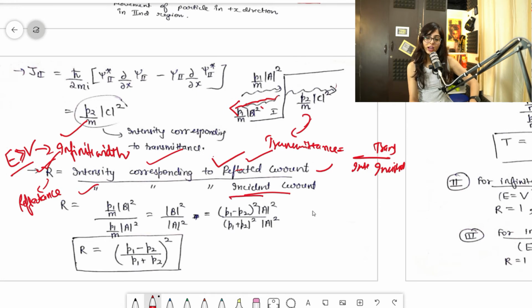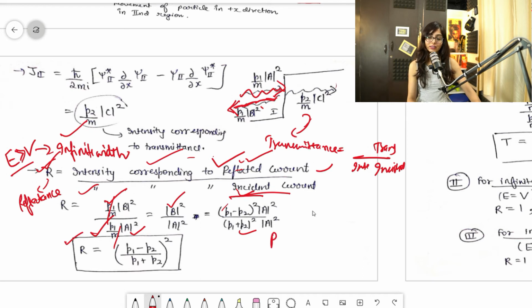You know that the intensity for the reflected current is defined by P1 by m B square, and for the incident current the intensity is P1 by m A square. When we apply the boundary conditions, things cancel out. I think there is no need to show that derivation, because that will only waste our time, as I need to complete your whole syllabus within this July only. So when we put it in, the B value comes like this, and basically your answer will be this.